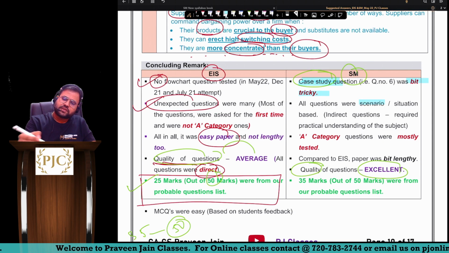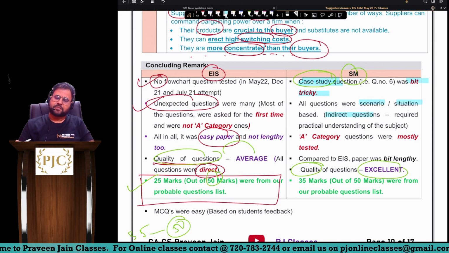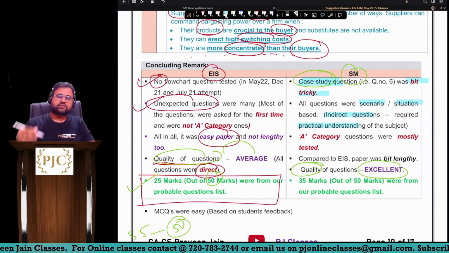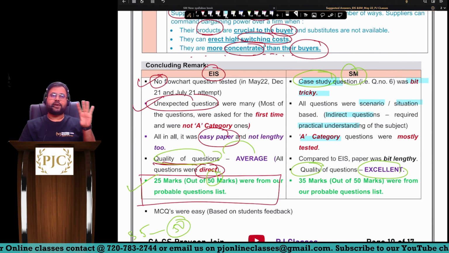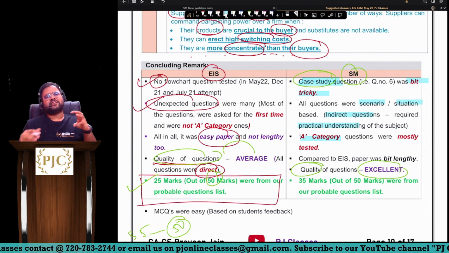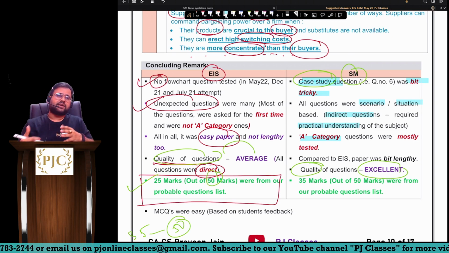All the questions were scenario based, situation based. In other words, indirect questions were tested more, sir. And all these indirect questions require practical understanding, sir. So A category questions were properly tested. Here you will not find any sudden surprise, or questions which you never expected.